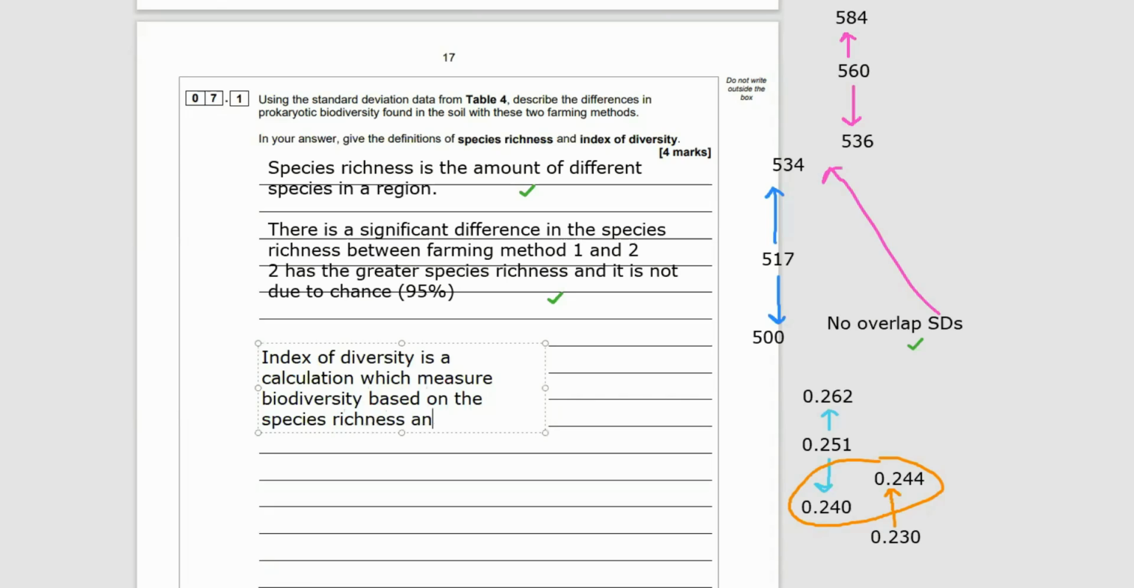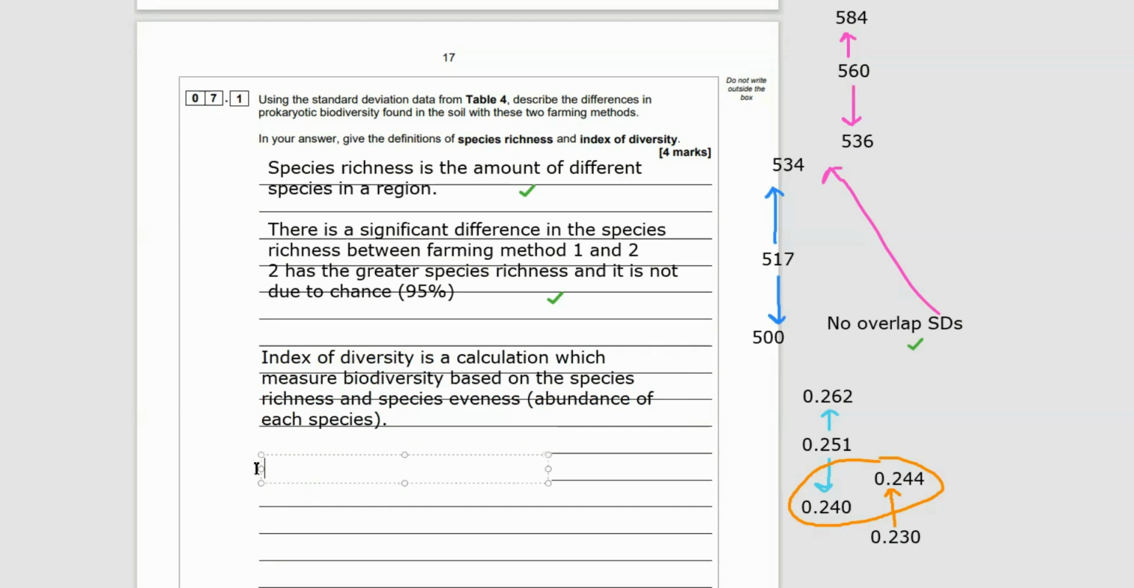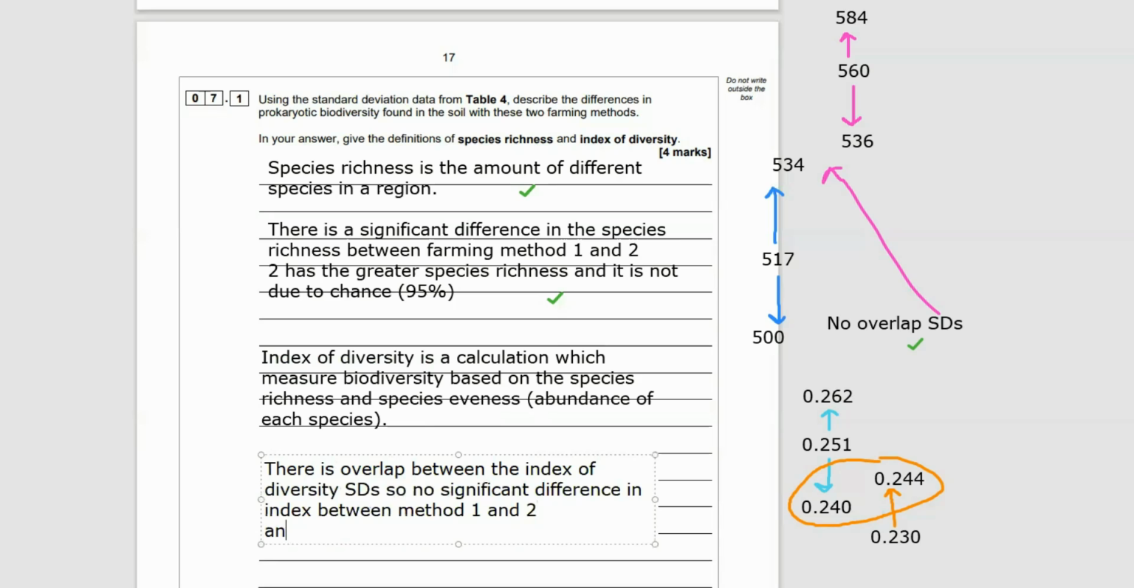However, with the index of diversity, we're going to get our mark for the definition here. Index of diversity is a calculation or a measure of the biodiversity based on the species richness and evenness, which is the relative abundance of each species. Now, there is overlap between the standard deviation in the index of diversity. Okay, we've got overlap between the means. And this means there is a 95% probability that any difference in the means is down to chance.